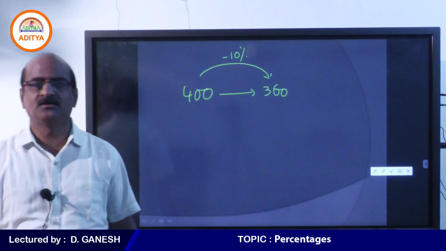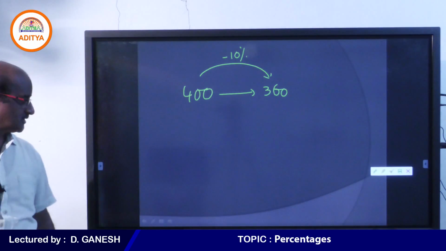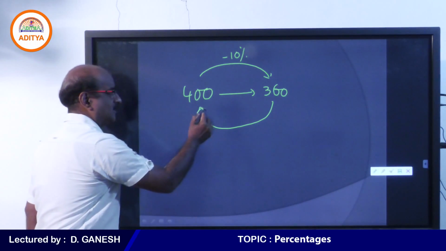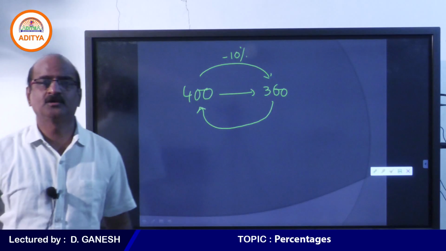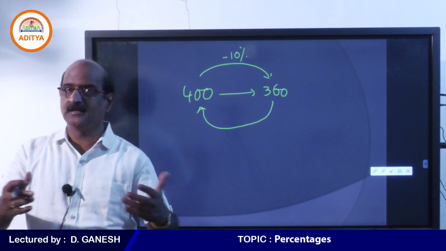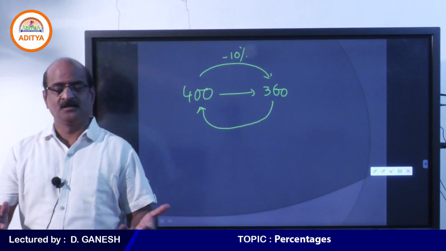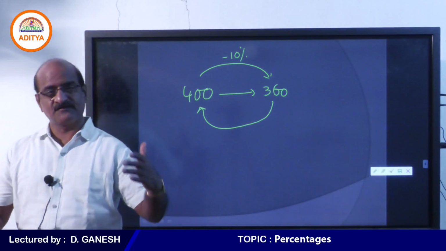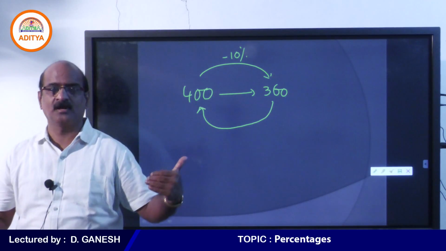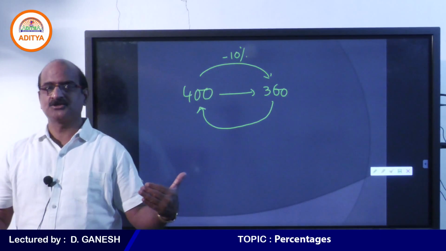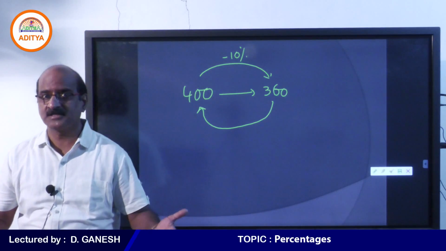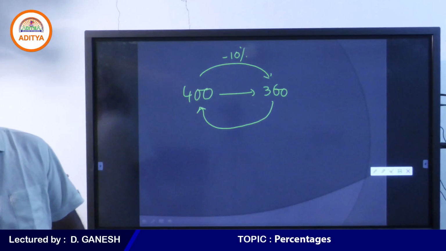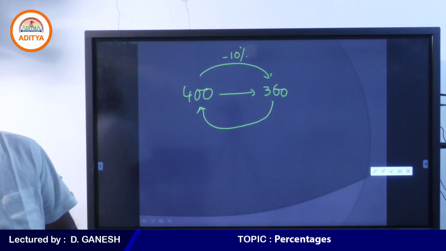Right. Now student, please look at the board. Now I just want to put some question to you. If I have to make 360 to 400 again, may I know is it enough to add another 10%? Because in the process of subtraction, I did 10% subtraction. So if I have to make 360 to 400 again, please listen to me. Is it enough to add 10% of 360? Come on student, please tell me yes or no. Can I add 10% of 360? Come on, do it.